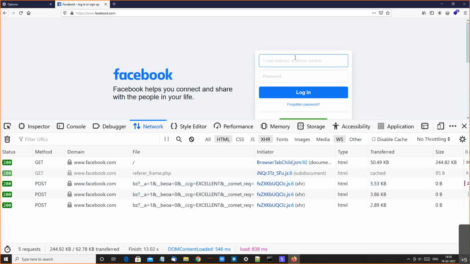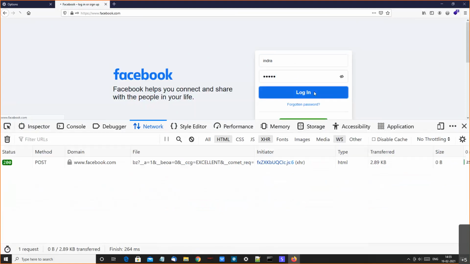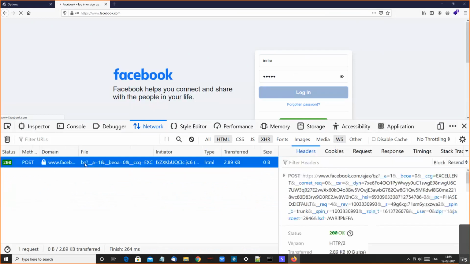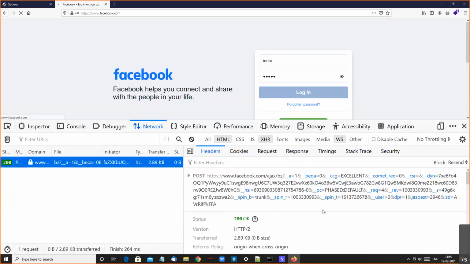So if I type in my username and password, I have just typed in a username and password. Here you can see as of now there are 5 requests. I click on login, and I get one more over here. So whatever request we send, everything gets visible over here, and for each of these, if you click in, you can see much more detail flowing through that request.